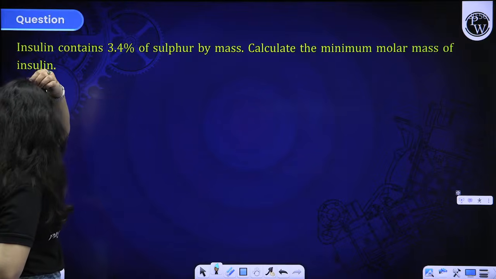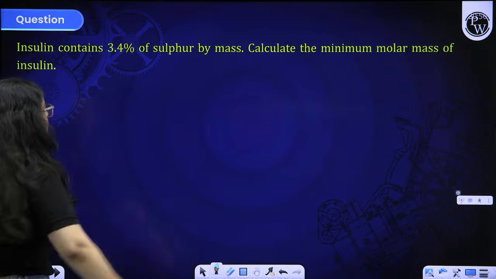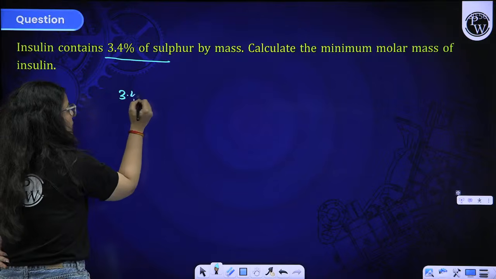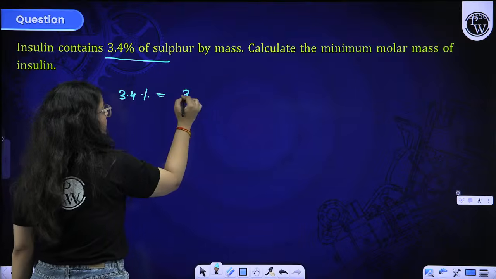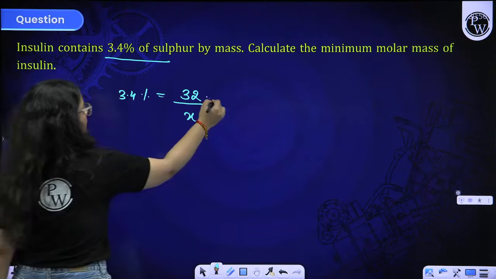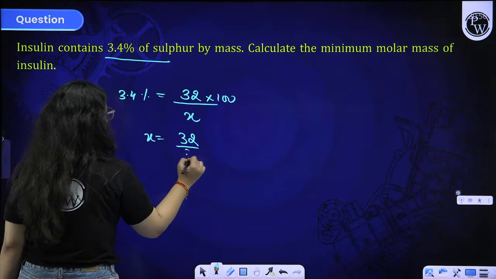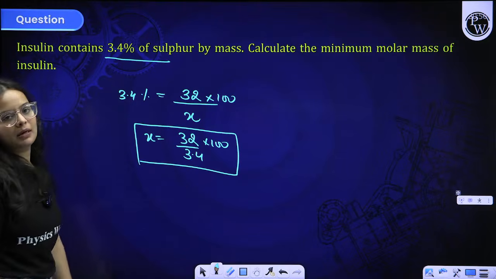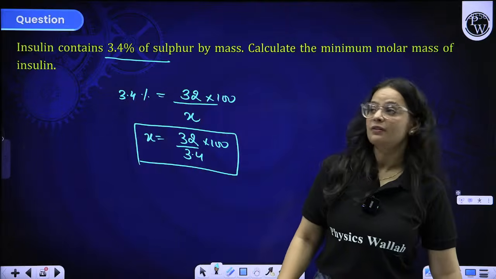So this is the question. Insulin contains 3.4% of sulfur. Calculate the minimum molar mass. See, this is the question that I am telling you. Sulfur percentage is given to you, that is 3.4%. Minimum molar mass. So sulfur mass is 32 and minimum molar mass is X. By just putting the values over here, you can find out 32 by 3.4 into 100 to be the minimum molar mass.